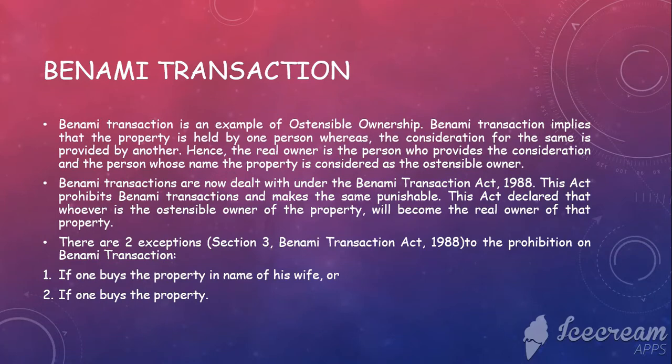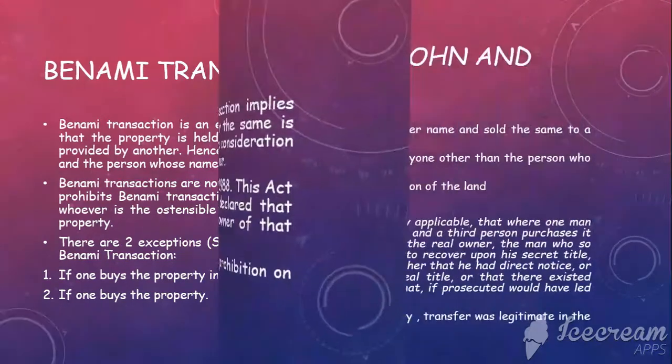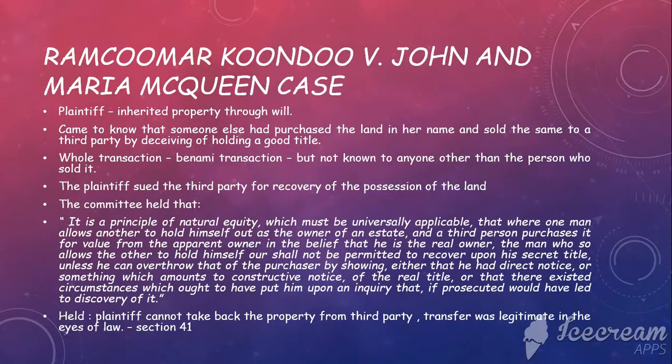So this act declared that whoever is the ostensible owner of the property will become the real owner of that particular property, and there are two exceptions under section 3 of this Benami Transaction Act to the prohibition on Benami transactions. One is if anyone buys the property in the name of his wife, or if anyone buys the property itself. So there's a case law in relation to this ostensible ownership. That is, there was a plaintiff who had inherited a property through a will, and he came to know that someone else had purchased the land in her name and sold the same to a third party by deceiving of holding a good title.